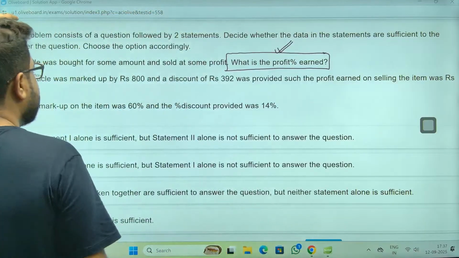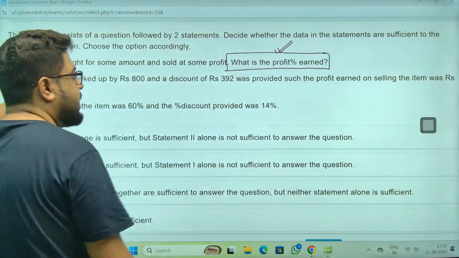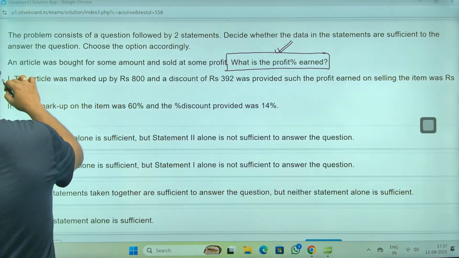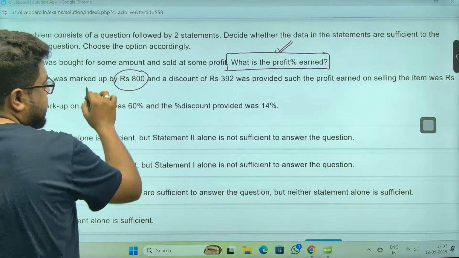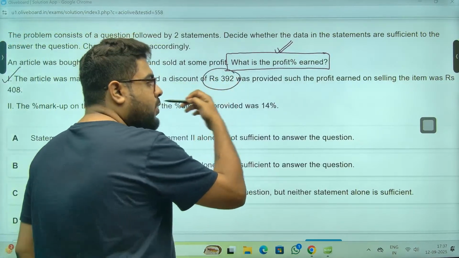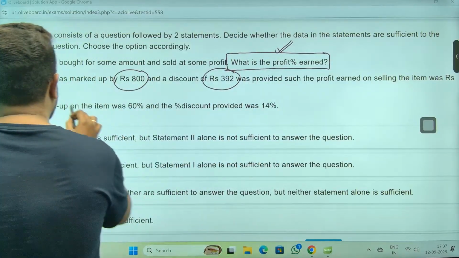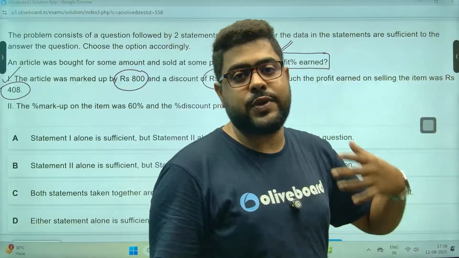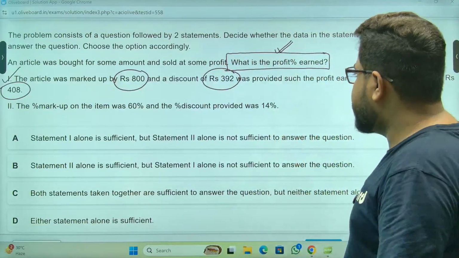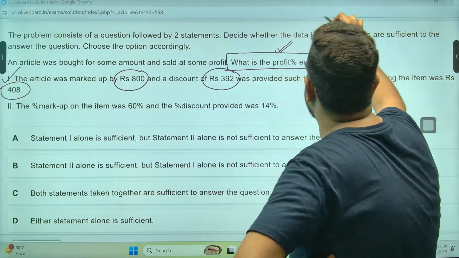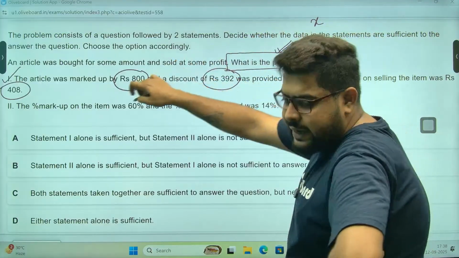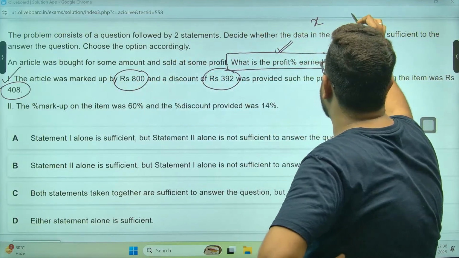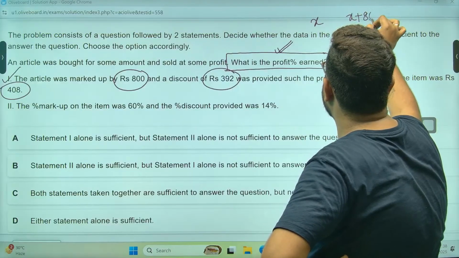Let's see. Profit पूछा है. I want the percentage profit. First statement: the article was marked up by this much, discount of this much. So everything is in rupees. ये कभी नहीं होगा. A little bit of experience will always help in these situations. If you take the CP as X rupees, you will end up with a 0 equal to 0 equation. Marked up by this, so MP will be X plus 800.